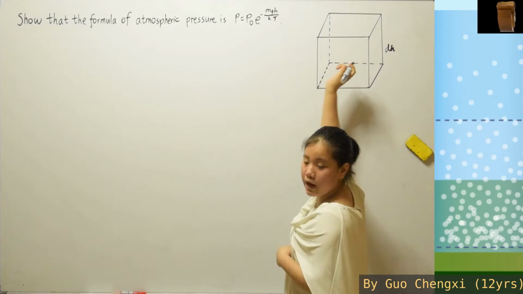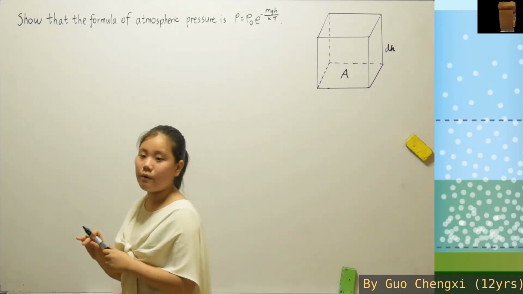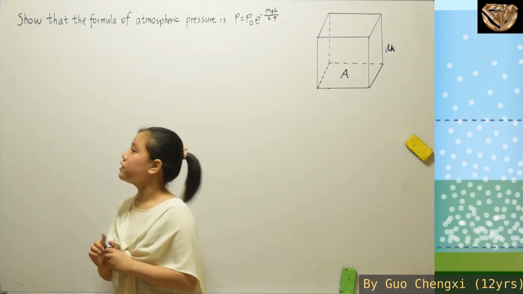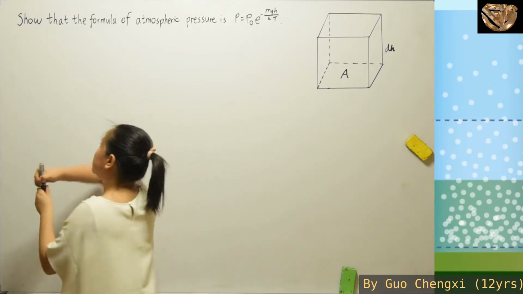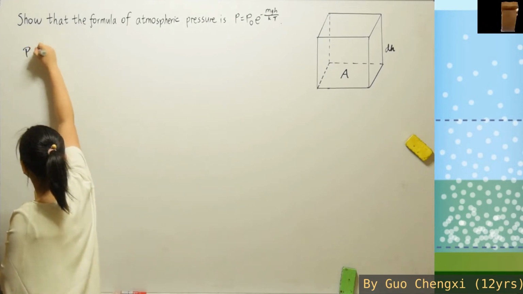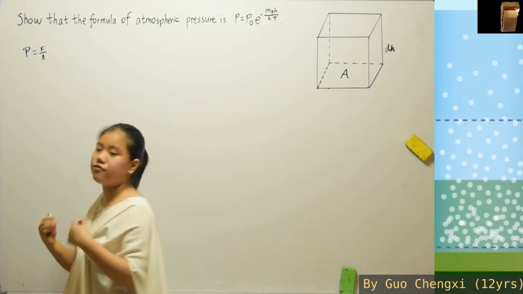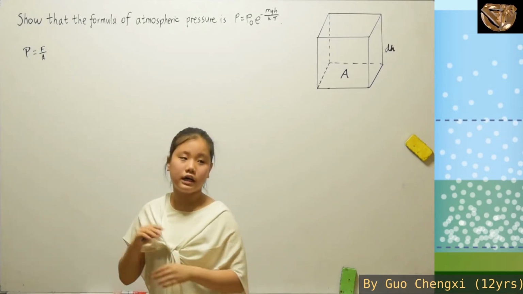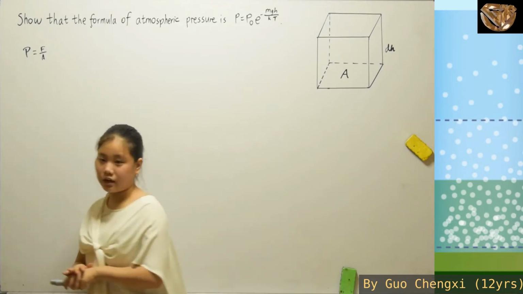So first of all, what we're going to use is the definition of pressure. Pressure is basically P equals F over A, right? The force over the surface area of contact, okay?